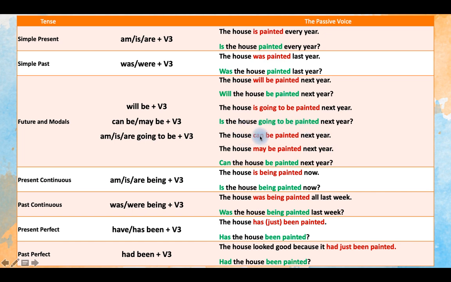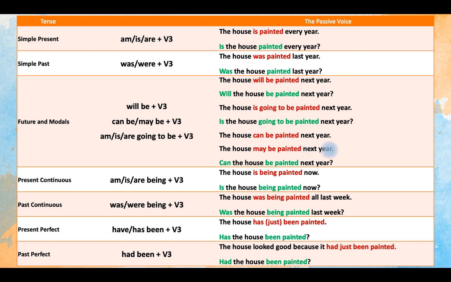Okay, we can also use modals. Modal verbs can be or may be plus the third form of the verb. The house can be painted next year. Önümüzdeki sene boyanabilir, or may be painted next year. The same meaning.